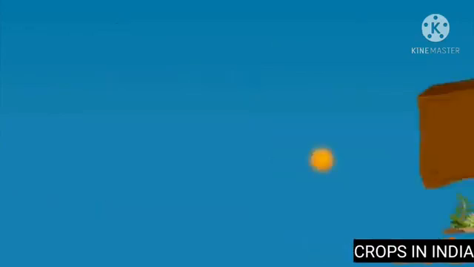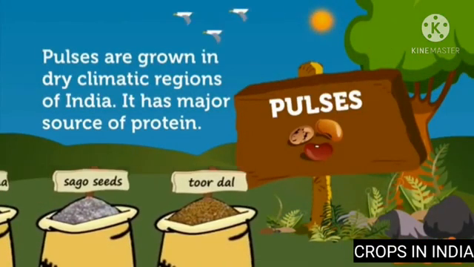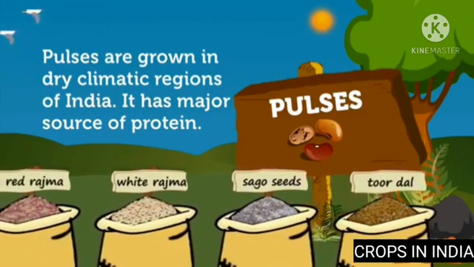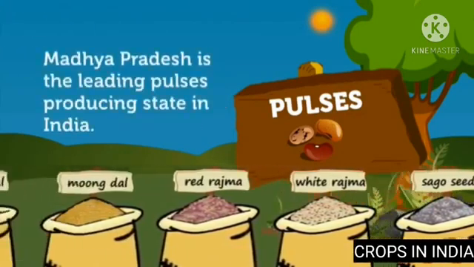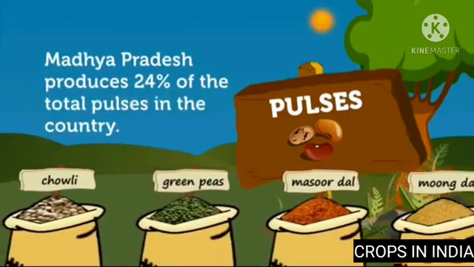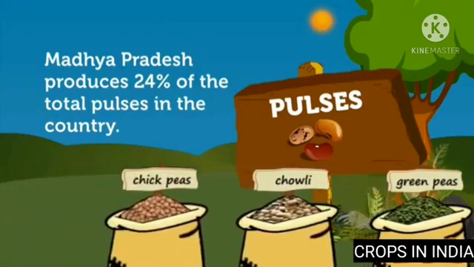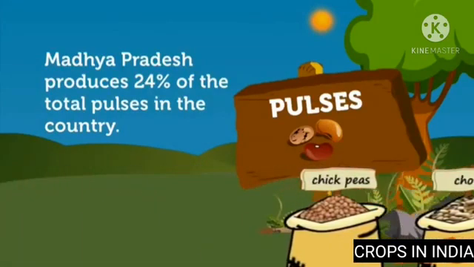Next crops are pulses. Pulses are grown in dry climatic regions of India. It is a major source of proteins. Madhya Pradesh is the leading pulses producing state in India. Madhya Pradesh produces 24% of the total pulses in our country. These are some of the important crops in India.